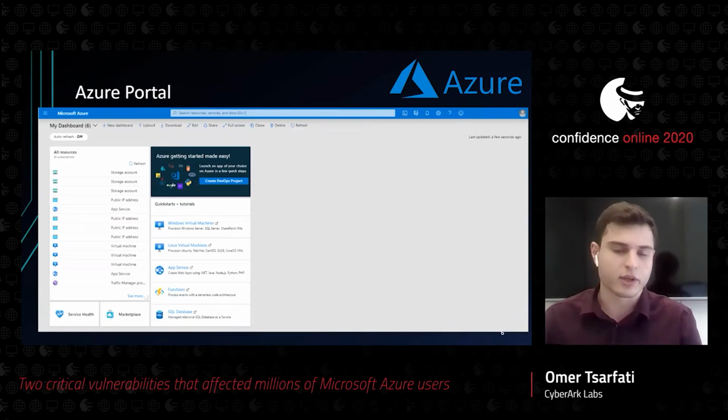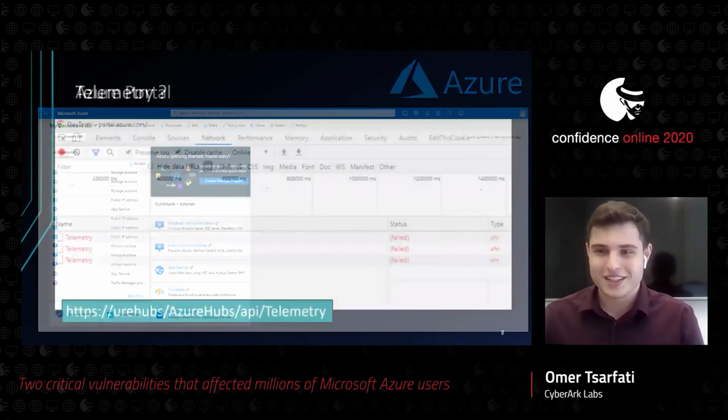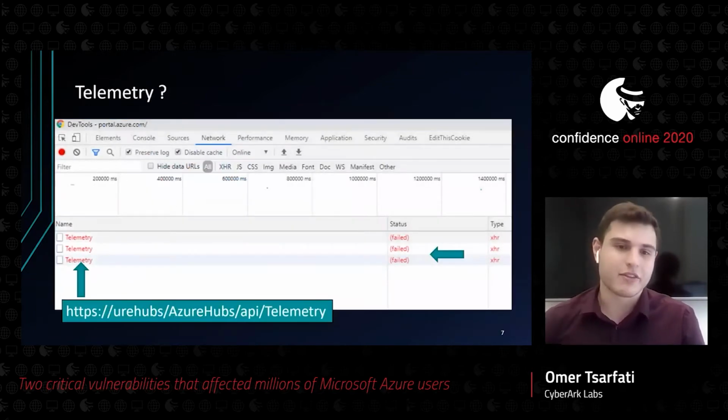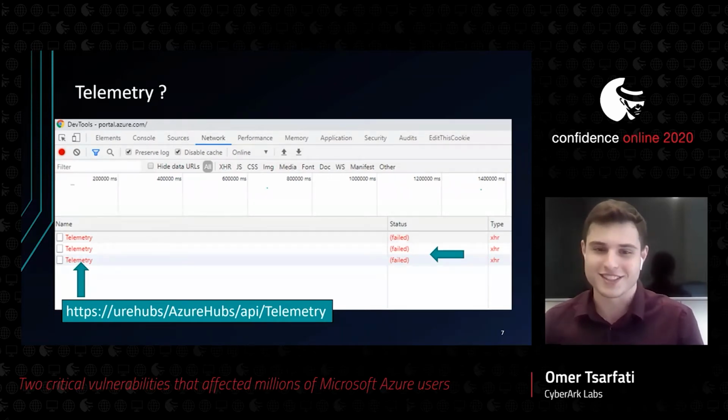In one of my researches, I happened to look at some Azure features, and while looking at the outgoing traffic, I identified some bizarre requests. I saw that those telemetry requests were sent to a strange host, a local host called URI Hubs, which was really odd. So those are the requests. At first glance, I thought it was just a bug, something I did to my browser, just some random black magic that visits me from time to time.